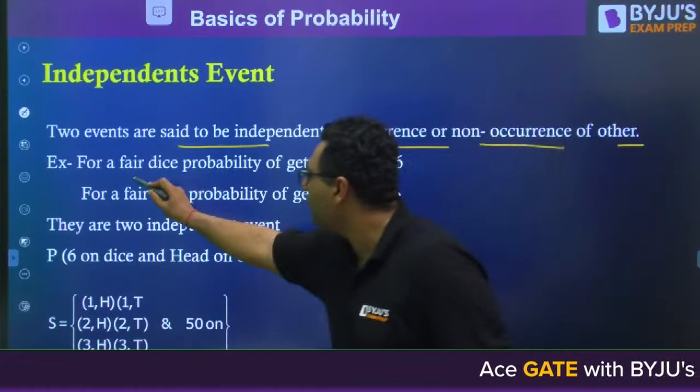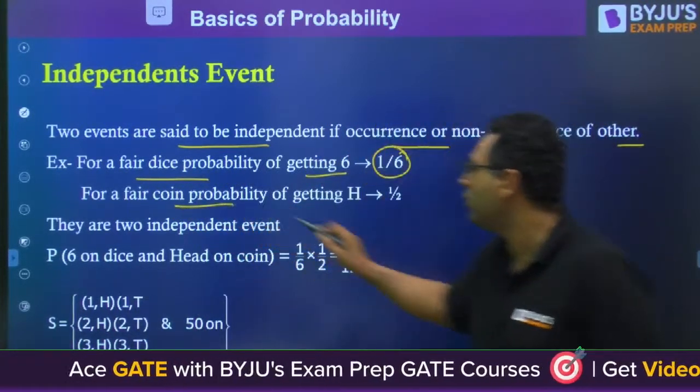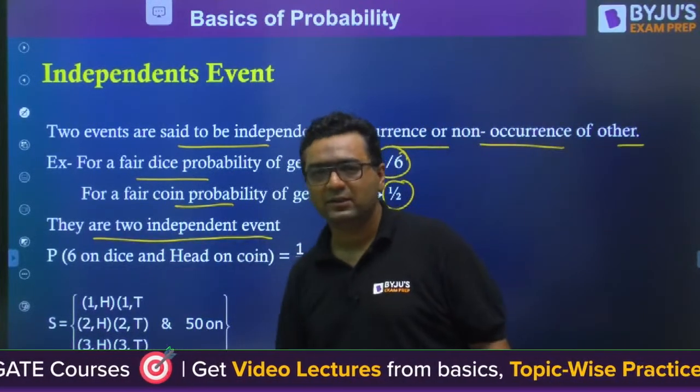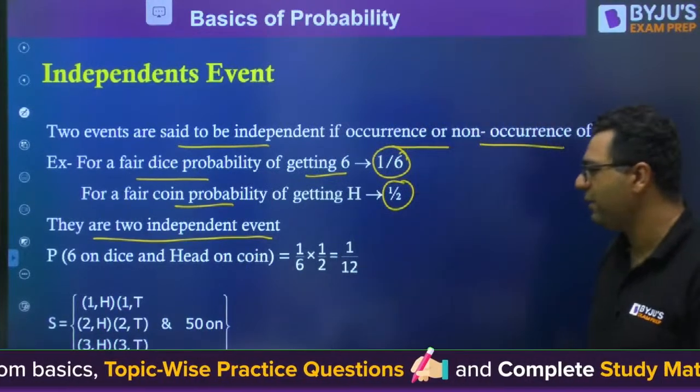So the point is, for a fair dice, the probability of getting 6 is 1 by 6. For a fair coin, the probability of getting head is 1 by 2. They are two independent events. They don't have anything to do with each other, so they are said to be independent events.